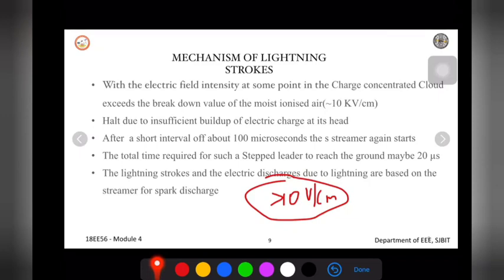So these lightning strokes and the electric discharge due to lightning are based on streamers for a spark discharge. This spark discharge explains the case whenever we have a long gap distance between the electrodes, where the ground is acting as positive and the charges discharging from the cloud are negative. Then the charge separation has a very long gap. We also say it is a non-uniform electric field. It is not uniform, right? The cloud is somewhere and the ground is somewhere else. Within that, the field is non-uniform. It won't be a uniform field distribution.